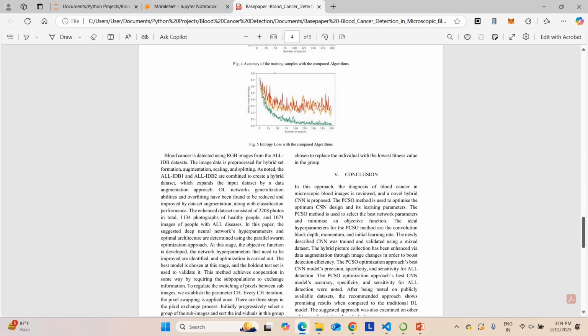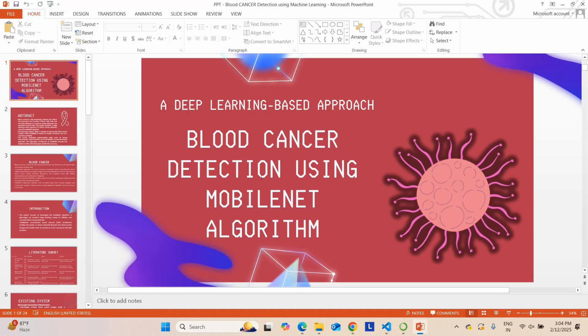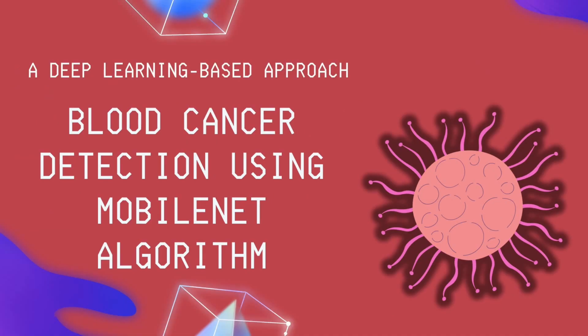In this project they have used a convolutional neural network. Instead of that convolutional neural network, we are going to apply the MobileNet version 2 algorithm. This is what we are going to do. So let me move on to the project presentation explanation. Our title is A Deep Learning Based Approach for Blood Cancer Detection Using the MobileNet Algorithm. So this is the project title here.